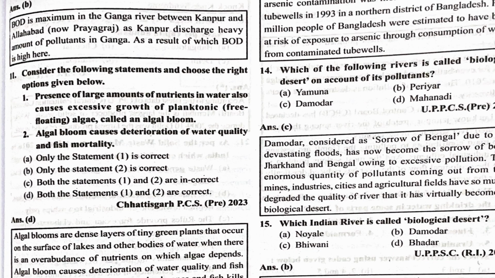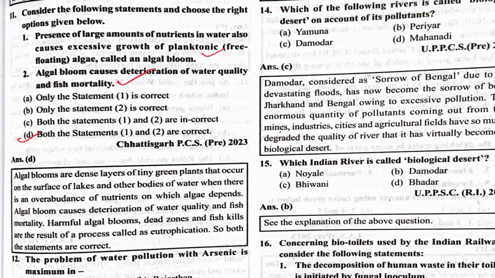Consider the following statements and choose the right option given below. The presence of a large amount of nutrients in the water also causes excessive growth of planktons. Yes, planktonic algae called algal bloom. Correct. Algal bloom causes deterioration of the water quality and fish mortality. Also correct. So which one is the correct? D is the correct option. Both statements 1 and 2 are correct.